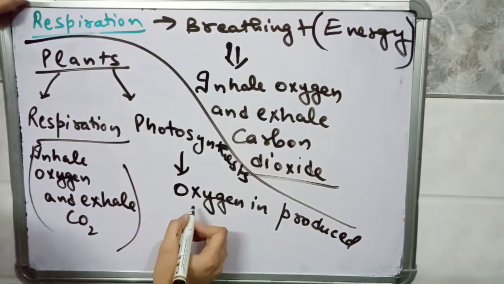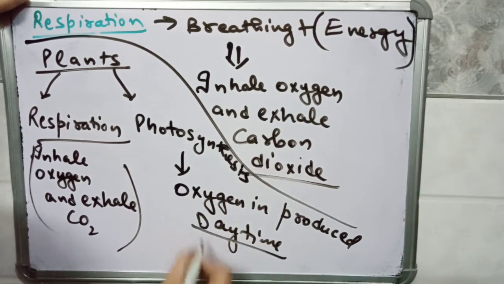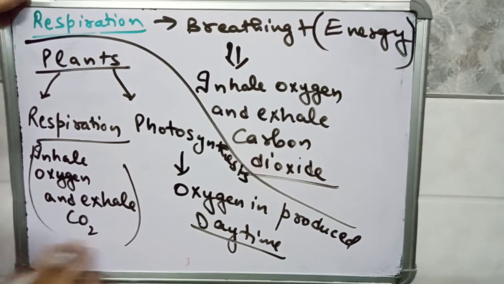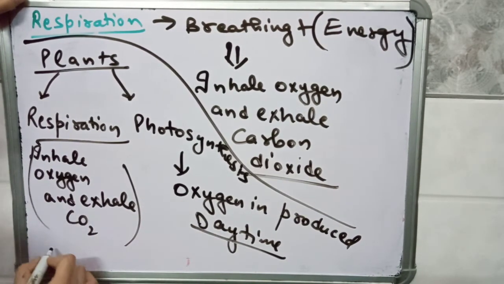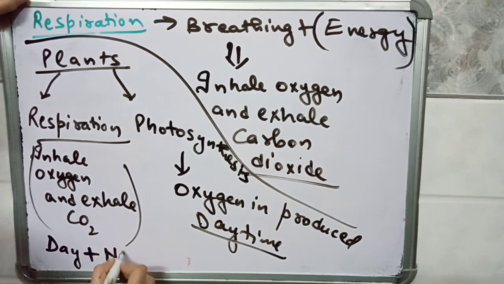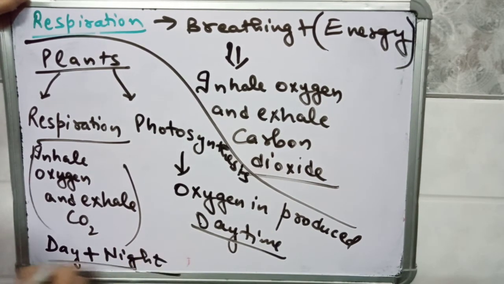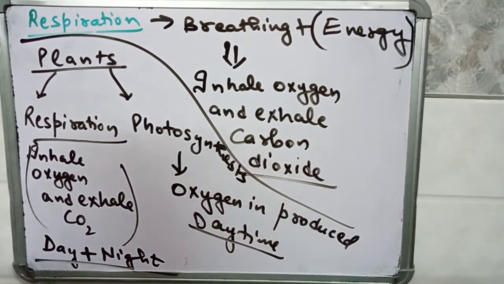Photosynthesis happens only during the daytime. Respiration takes place throughout the life of the plant, in daytime as well as in night time. So plants perform two functions, one is respiration and another is photosynthesis.